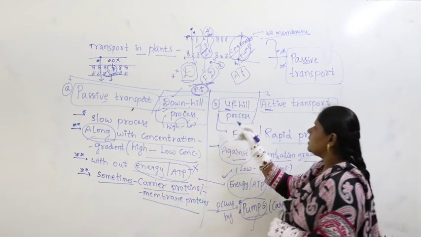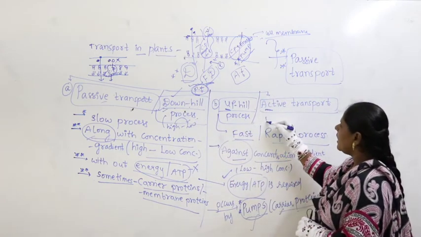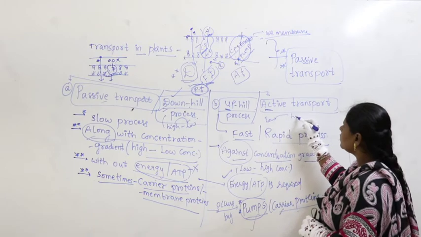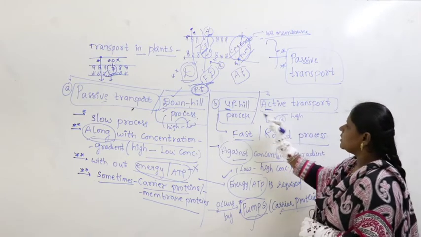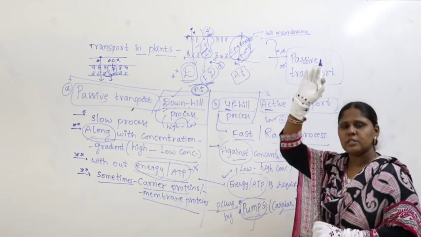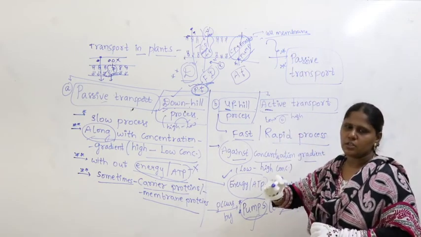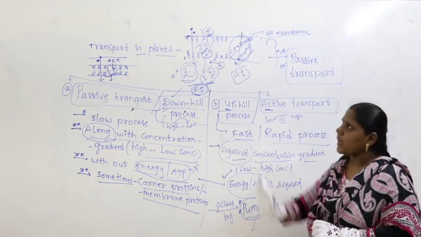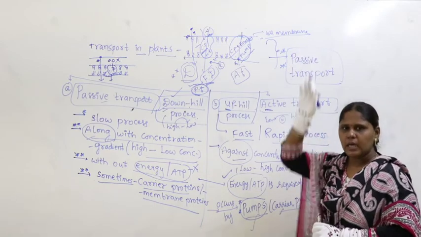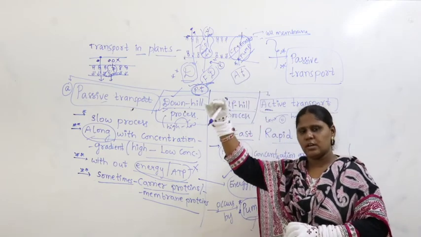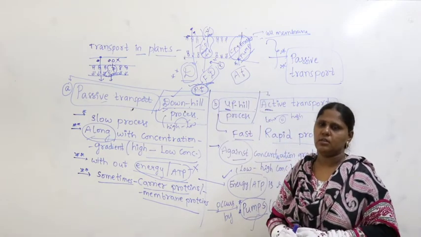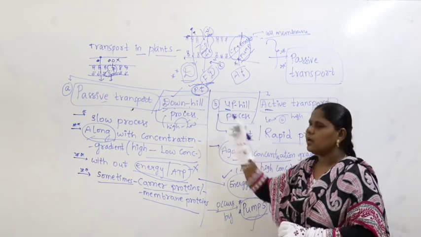Uphill transport means going from low concentration to high concentration with the help of energy, that's why it's going up. Downhill means coming from high concentration to low concentration.